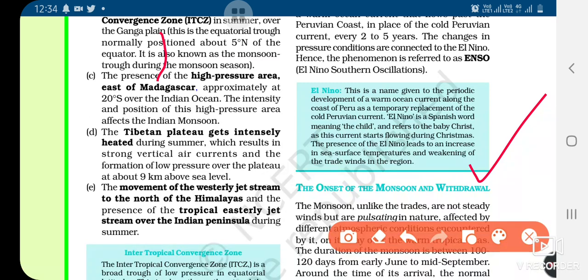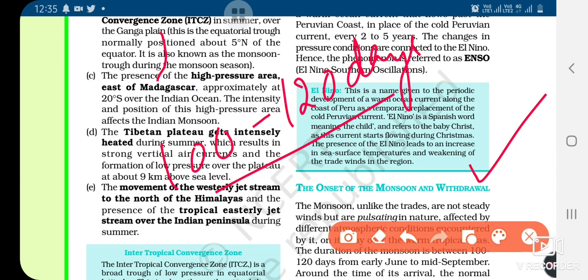On its way over the warm tropical seas, the duration of monsoon is about 100 to 120 days, from early June to mid September. What is the time when we receive the monsoon? We receive it for 100 to 120 days, from early June till mid of September.